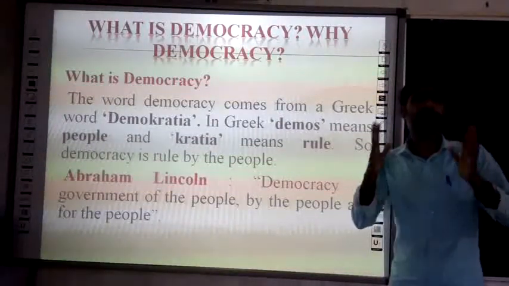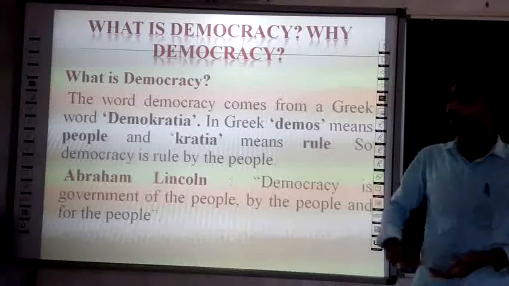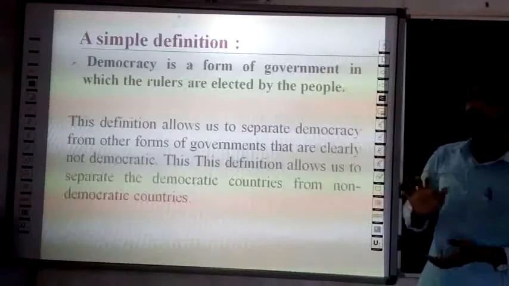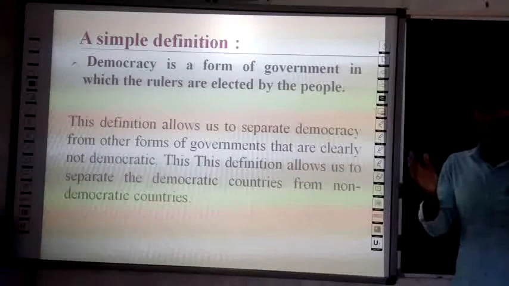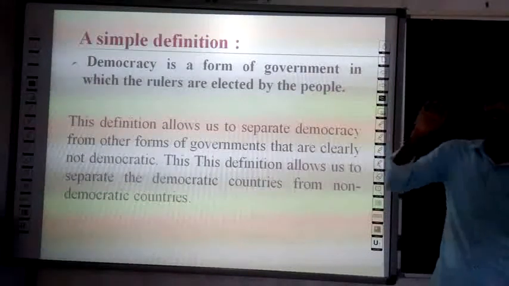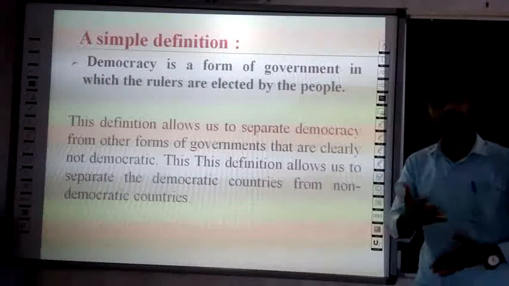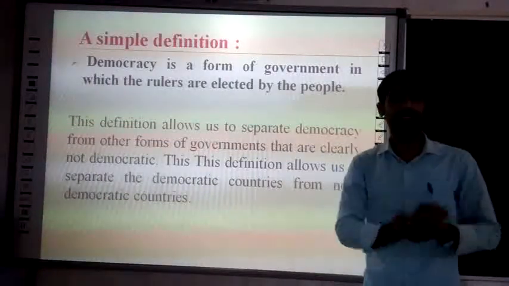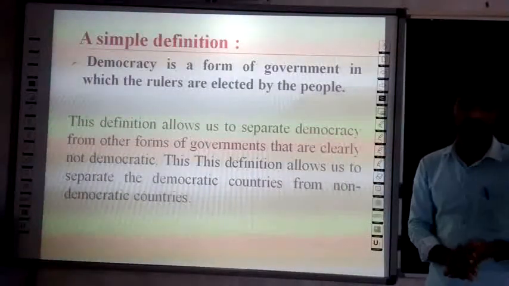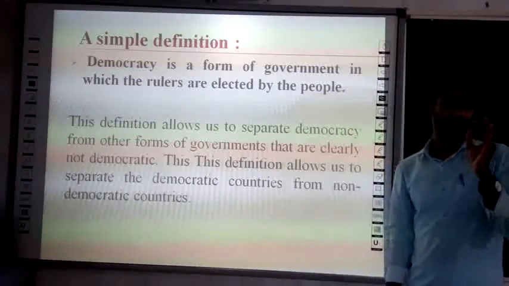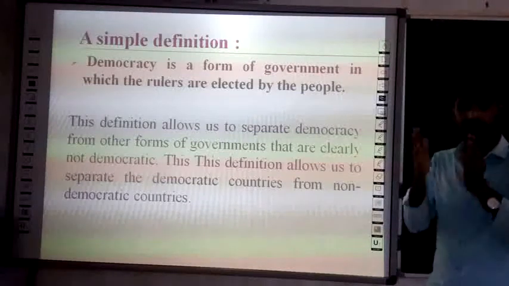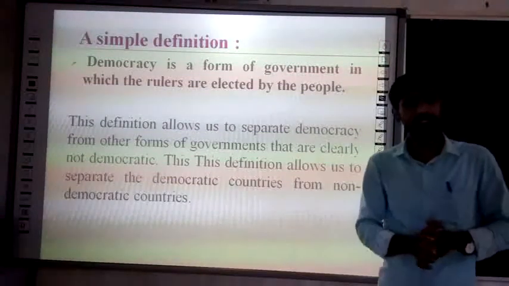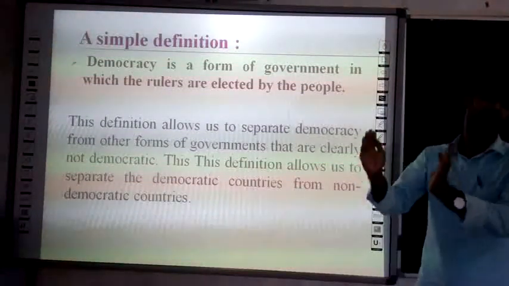Now let us have a simple definition of democracy. In a simple manner, democracy is a form of government in which rulers are elected by the people.